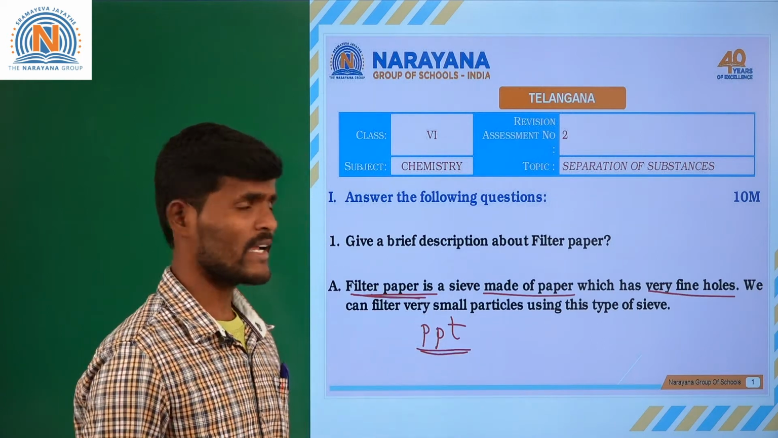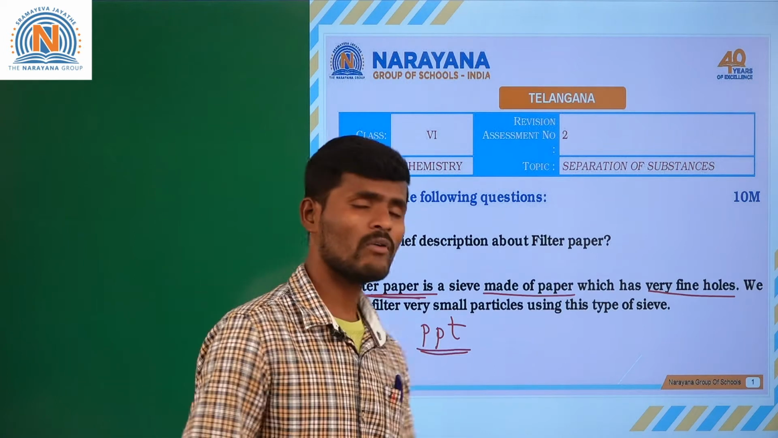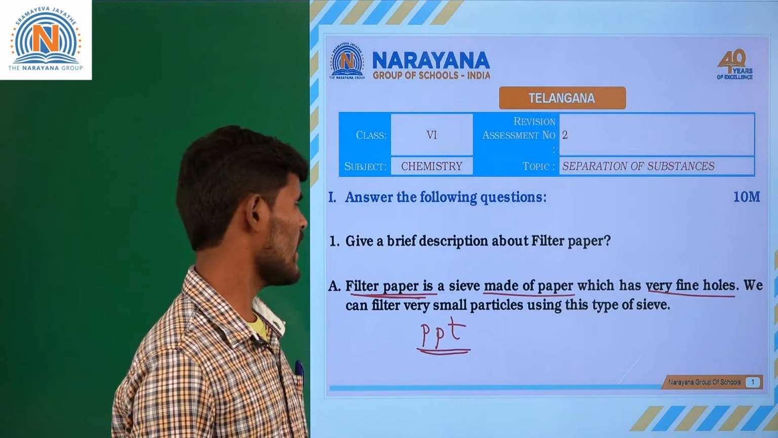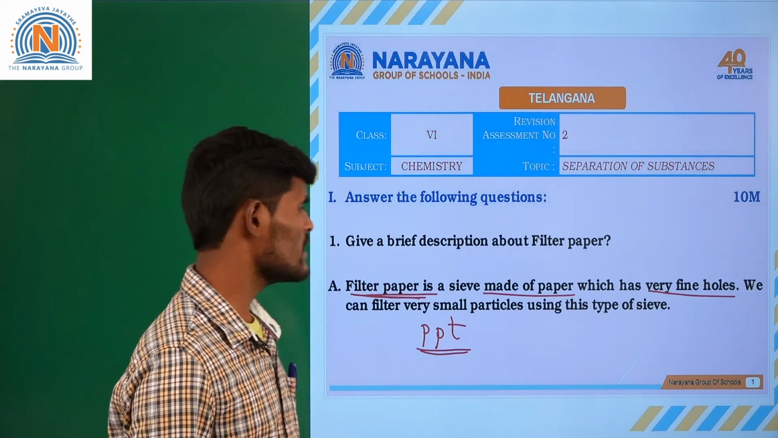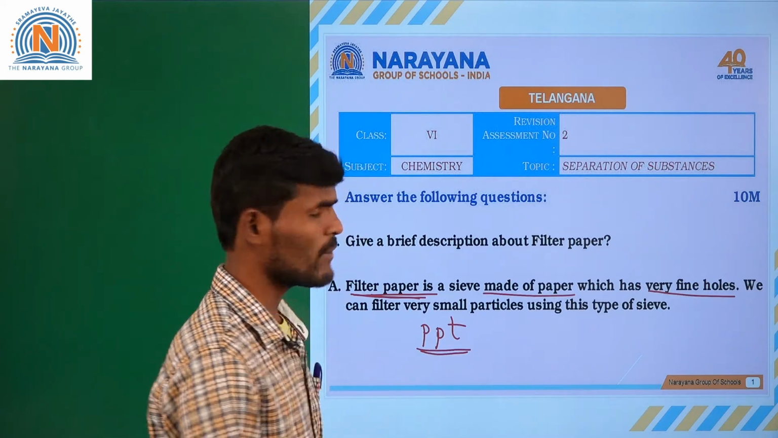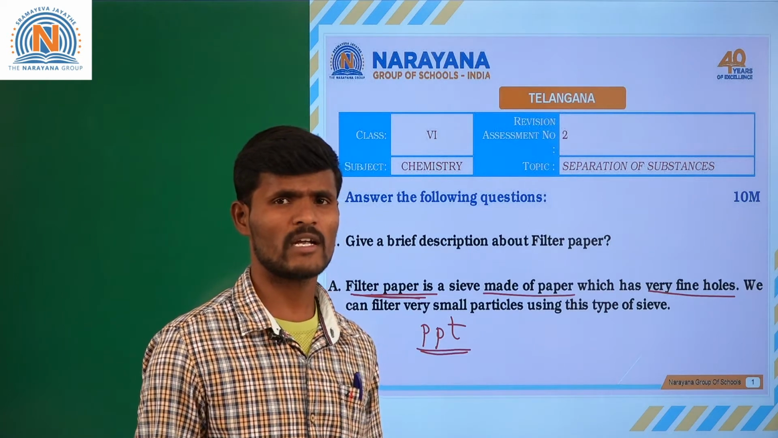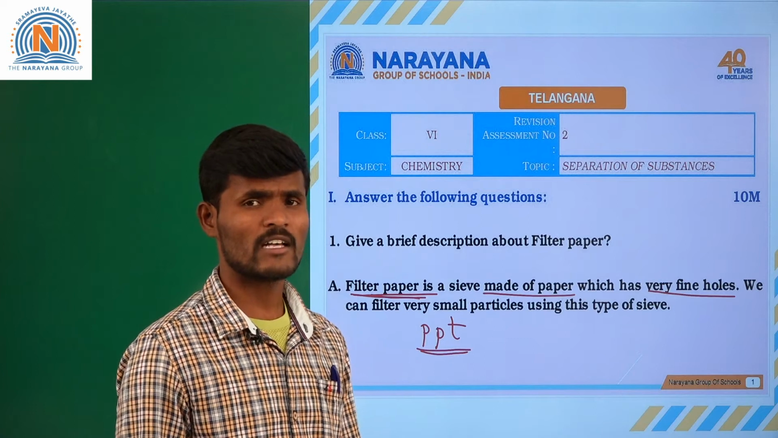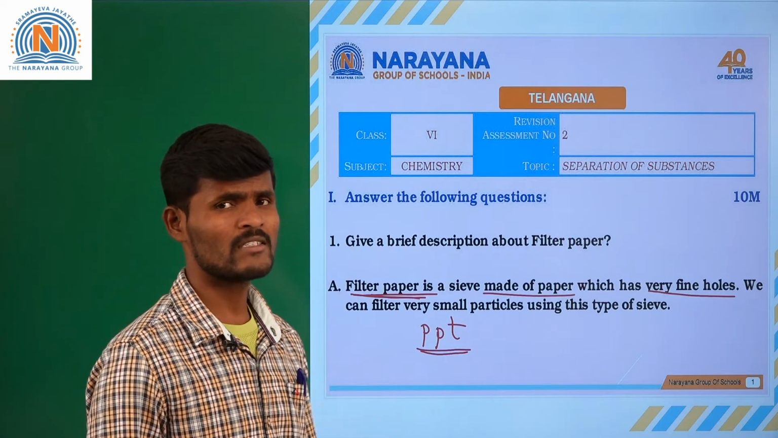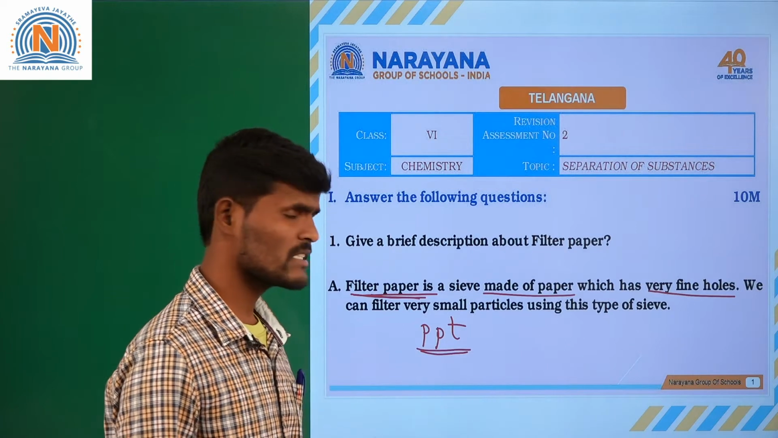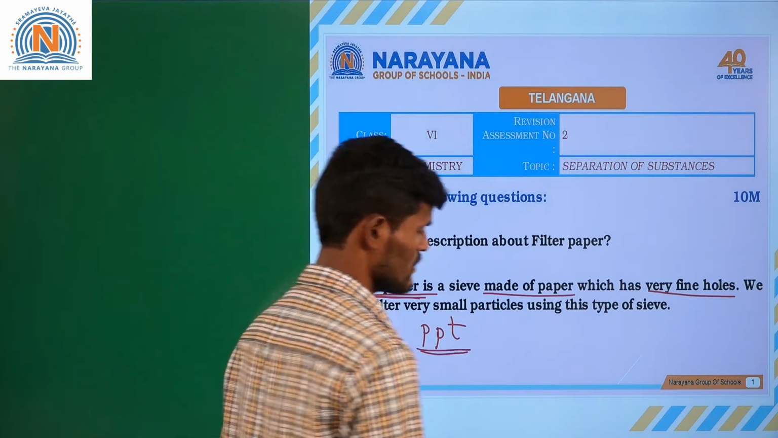So clearly, filter paper is a sieve made of paper which has very small tiny holes, and we can filter very small particles using this type of filter paper. For example, in chemical reactions, if any insoluble substances are formed, we can separate that insoluble substance by using this filter paper. Okay, next, second question.